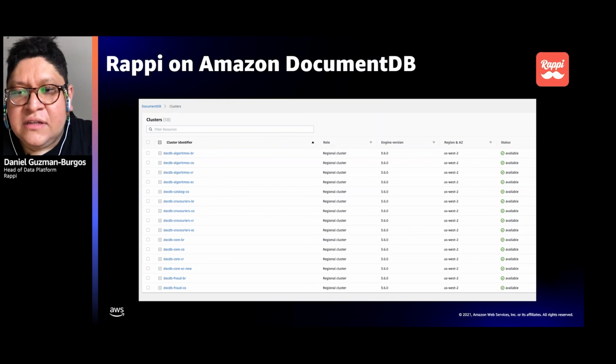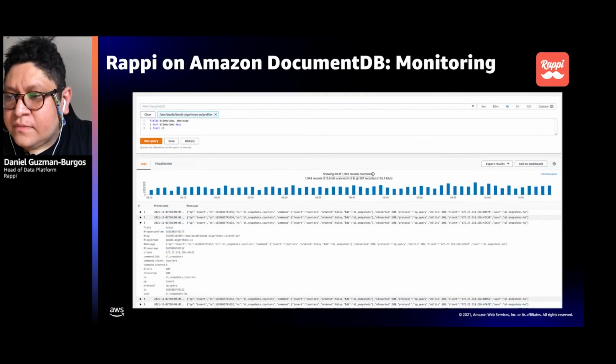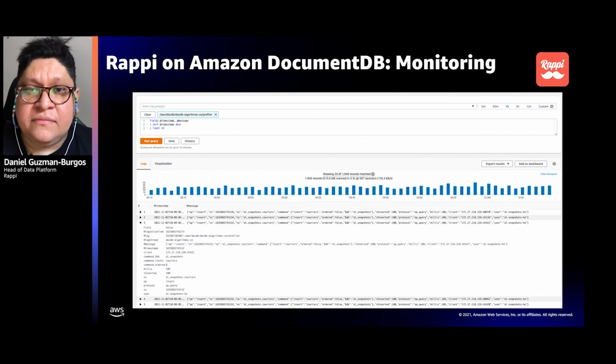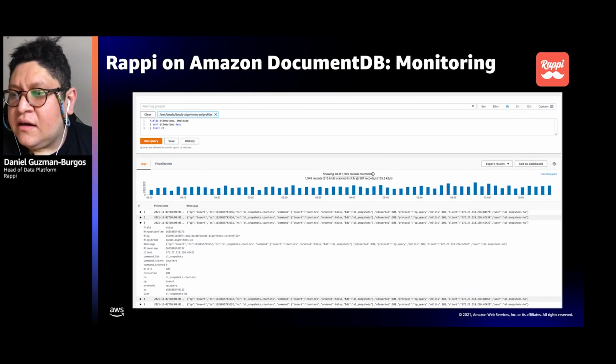This is how the Log Insights profile looks. It has its own graphics. You can run special queries over these logs.